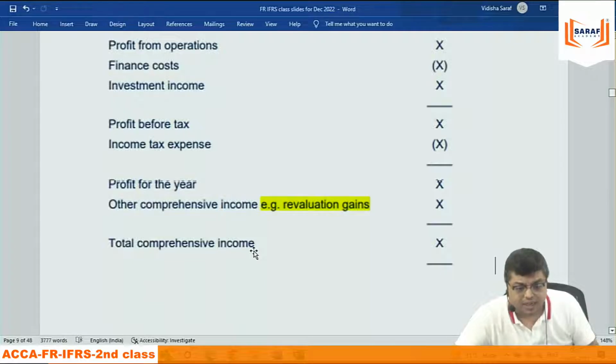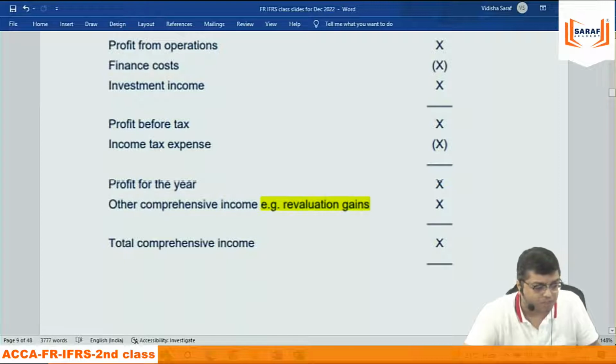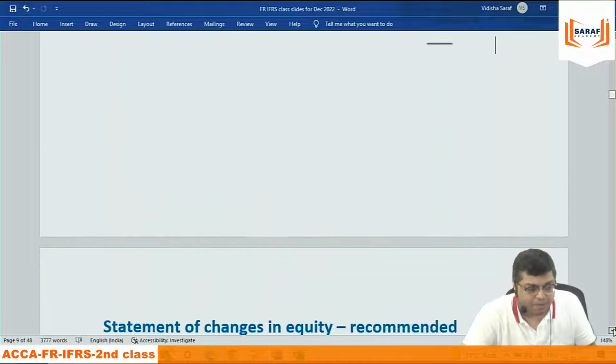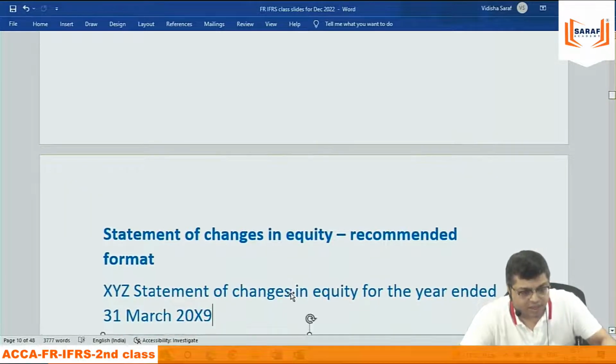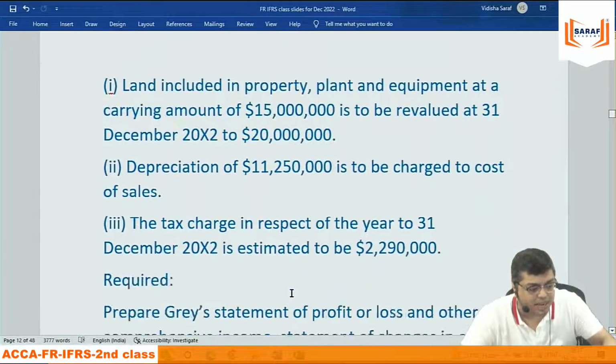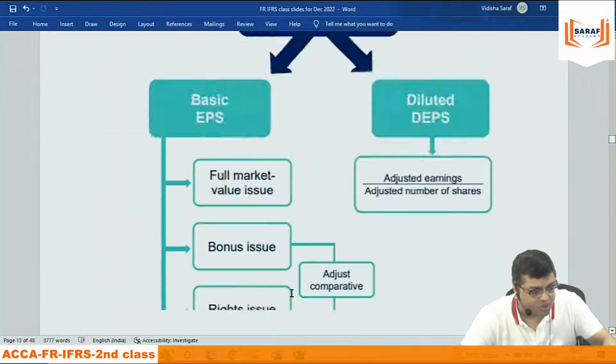Why did the accounting body say that? Simple logic. जब बिजनेस में money आता है and we are able to earn more, then we need to consider the weighted average number of shares from that period. Because earnings are not realized for the entire year, how can we take that number of shares from the beginning? So we need to take both into consideration, then only can we calculate earnings per share. If you have any doubt, don't ask. रुकिए अभी. Because एक बार में मैं बोलूंगा आप समझ जाएंगे, you are not God. If I am there and you are Prakash sir, I will take 5 times to understand this. So इसलिए you cannot raise any question for the time being.